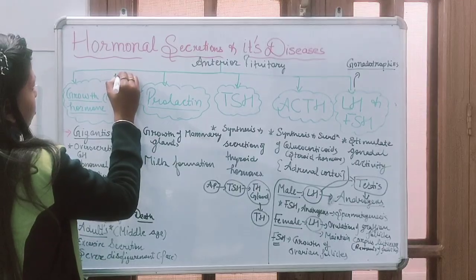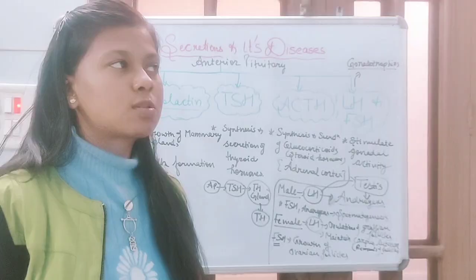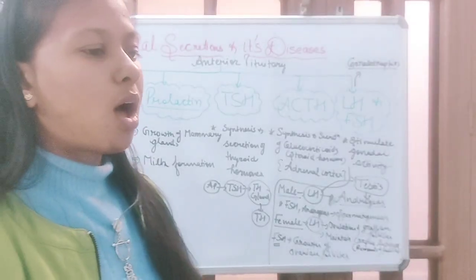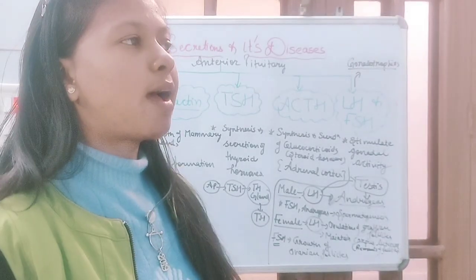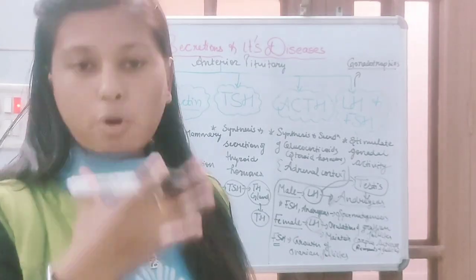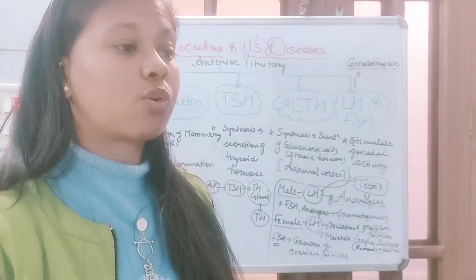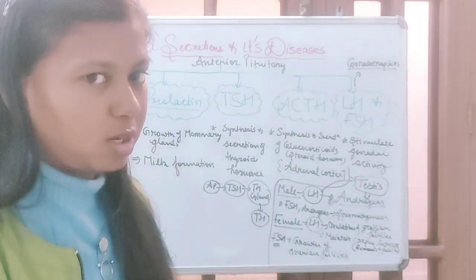First is growth hormone. Growth hormone is responsible for the growth of the body, our body organs, and it is basically responsible for the overall growth and development of the body, right? For example, our height or muscle development. So it has various roles.